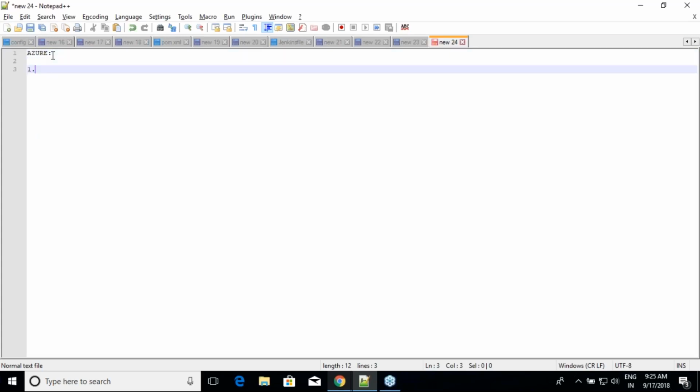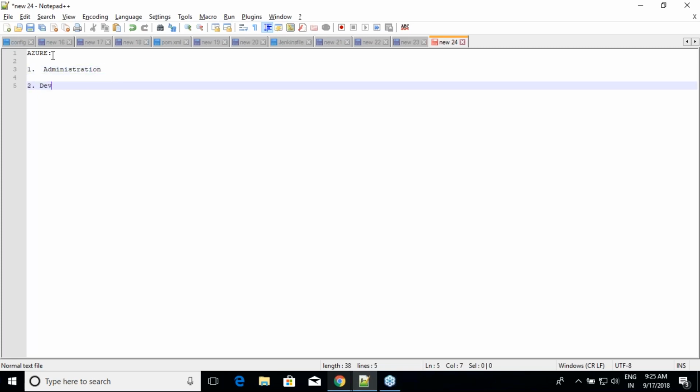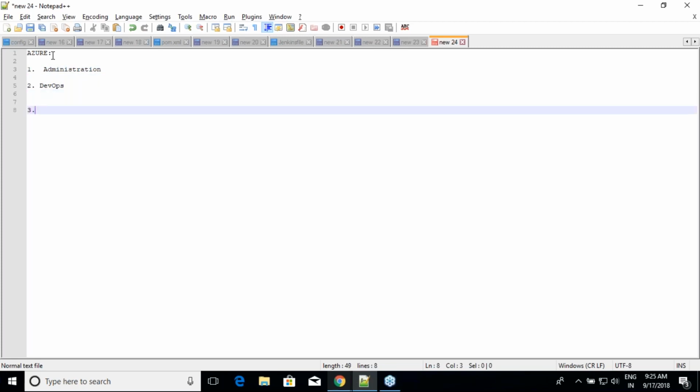Okay, we'll be looking at these three perspectives: administration, DevOps, and architecture. Same Azure from three different views. So that's the same thing we do for AWS also. These are three different roles which you do in the cloud, right?